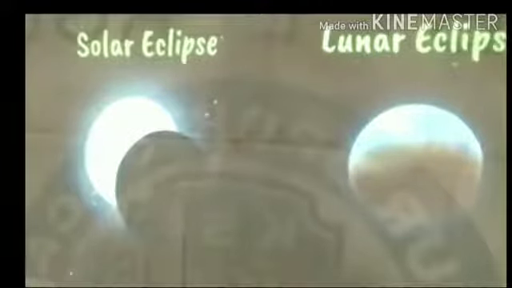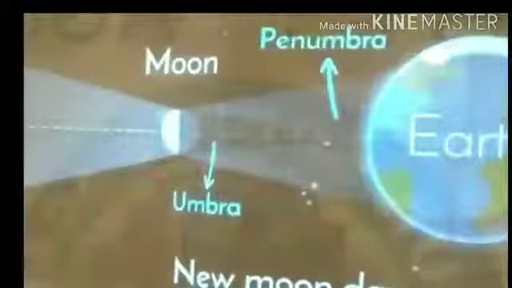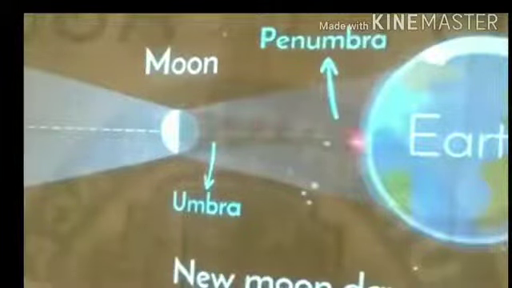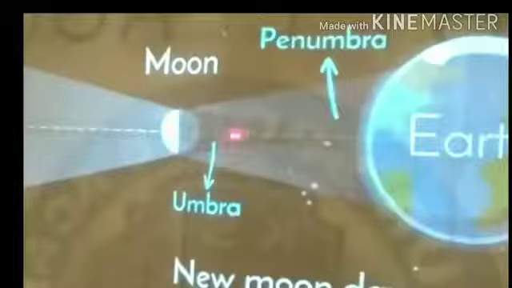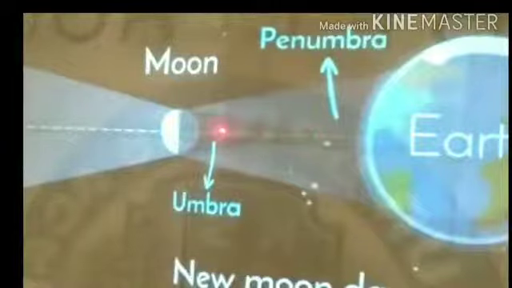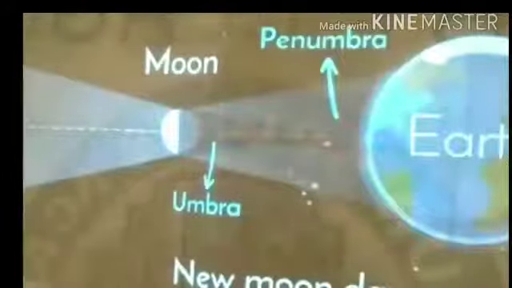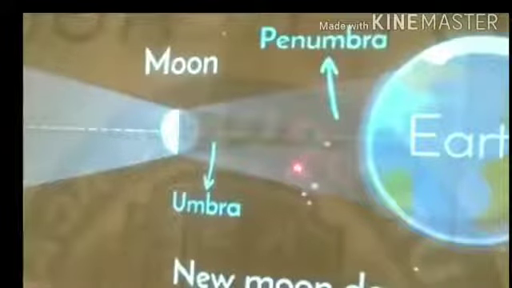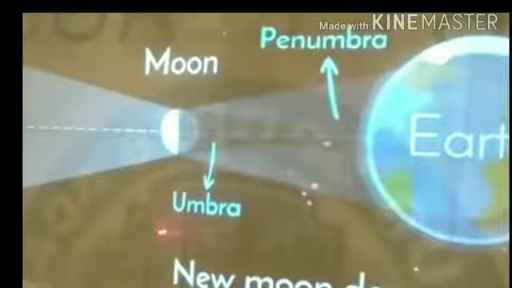Let's discuss the first eclipse, that is the solar eclipse, right? When the moon lies between the sun and Earth, the sun is obscured by the moon, which is termed a solar eclipse. While looking at this solar eclipse, there are some regions. In this region the complete shadow takes place, whereas in this region the partial shadow of the moon takes place.